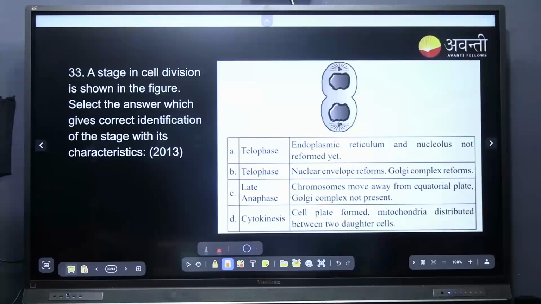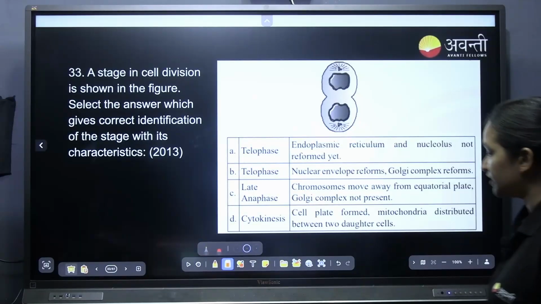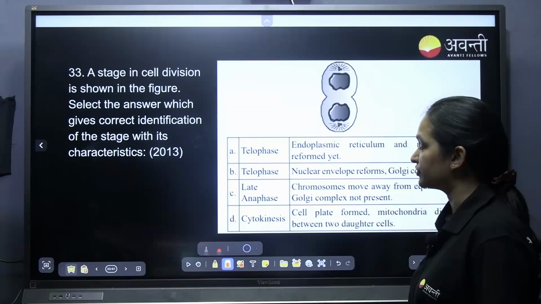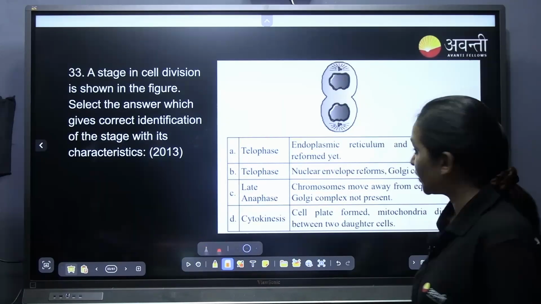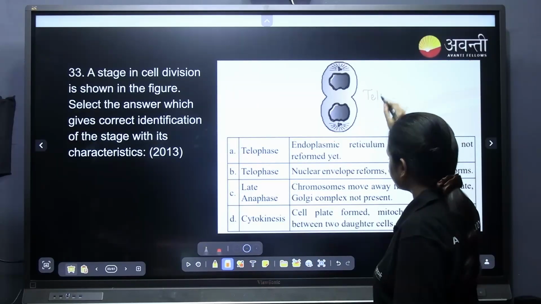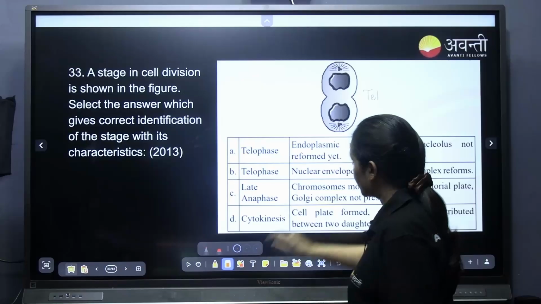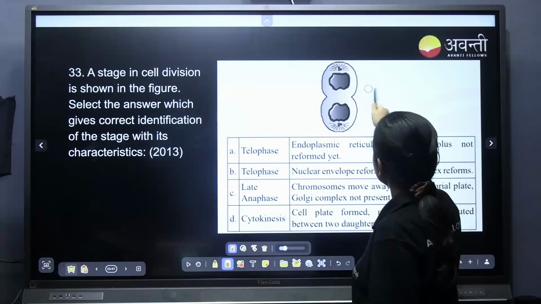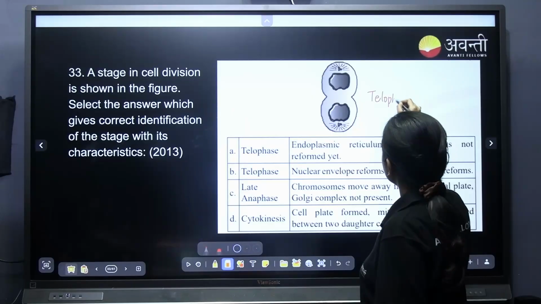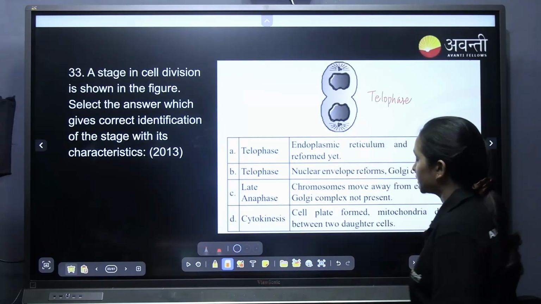Yes, this is a stage in cell division shown in the picture. Select the answer which gives the correct identification of the stage with its characteristics. Which phase is this? Actually, this is telophase. Now, what are its characteristics?